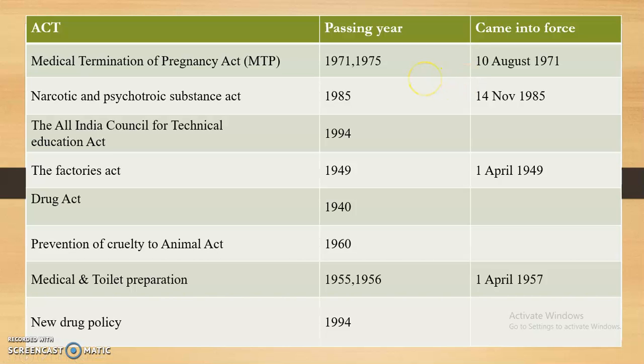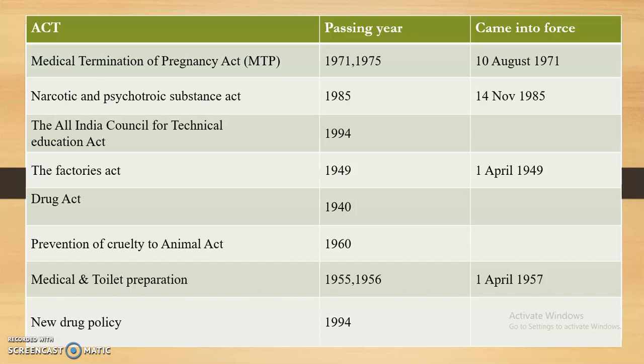The Narcotic Drugs and Psychotropic Substances Act passed in 1985, and the same year it came into force, 14 November. So you can remember this 14 November, a crucial date for the NDPS Act. Then the AICTE Act passed in 1994.